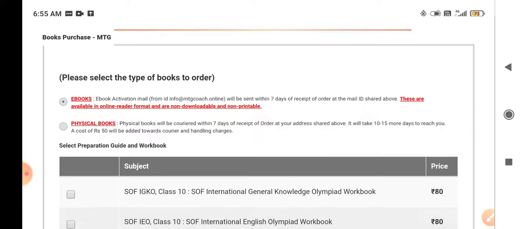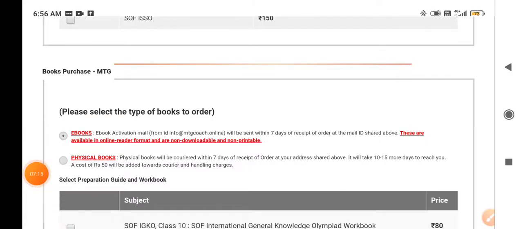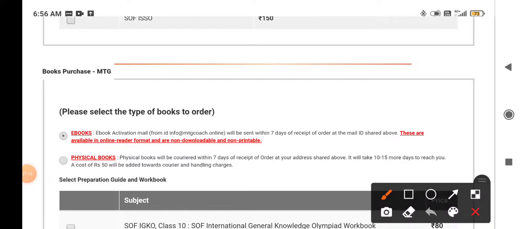So children, here are the two ways given for purchasing the books. Either you can purchase it online, in the e-books form, or you can buy the physical books. To buy the physical books, a cost of 50 rupees will be added towards courier and handling charges. You can buy the e-books from the SOF Olympiad site also, and you have to share the receipt, and the e-books will be sent to your registered email ID that you have entered above.